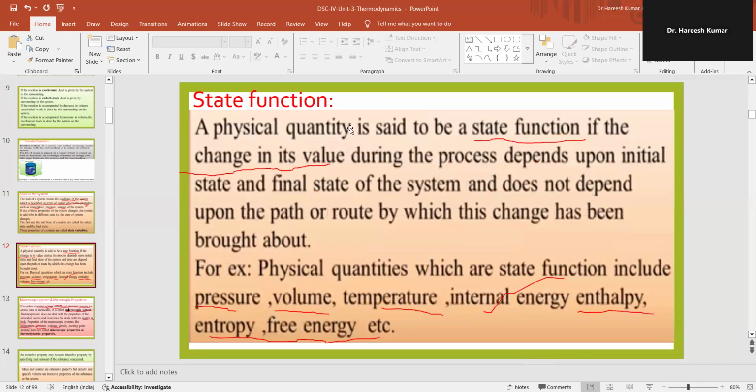State function: a physical quantity is said to be a state function if the change in its value during a process depends upon the initial state and the final state of the system and does not depend upon the path or route by which this change has been brought about. For example, physical quantities which are state functions include pressure, volume, temperature, internal energy, enthalpy, entropy, free energy, etc.